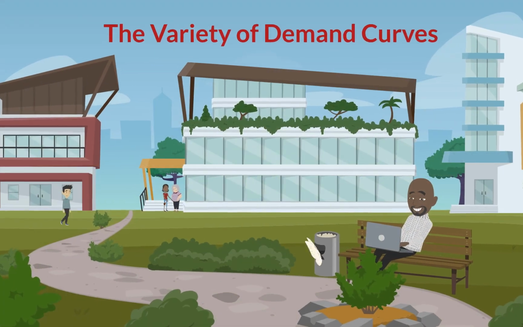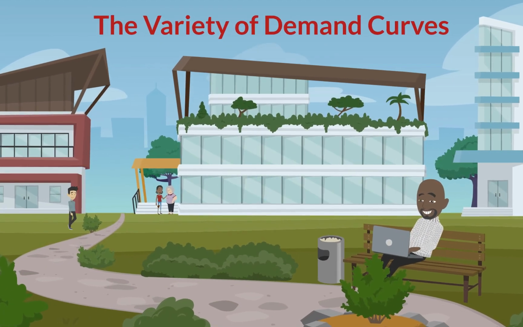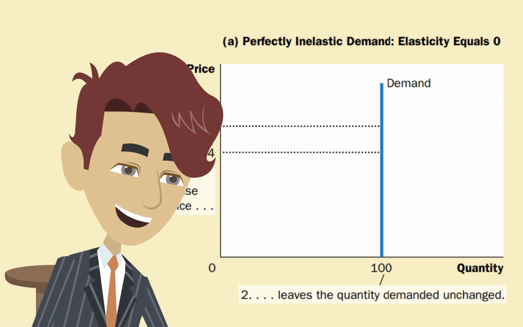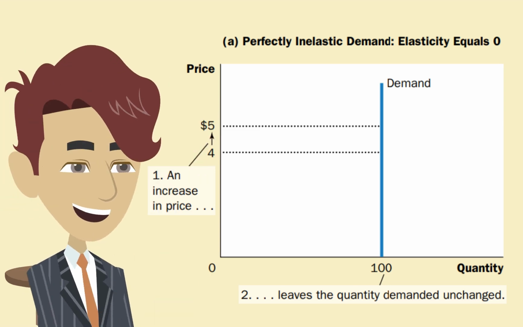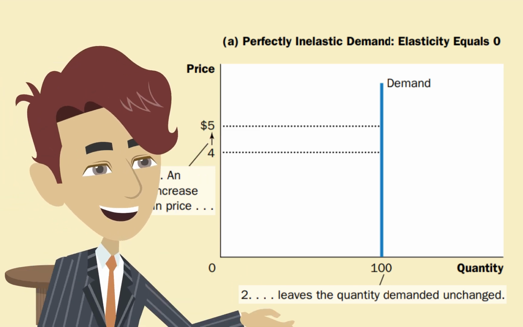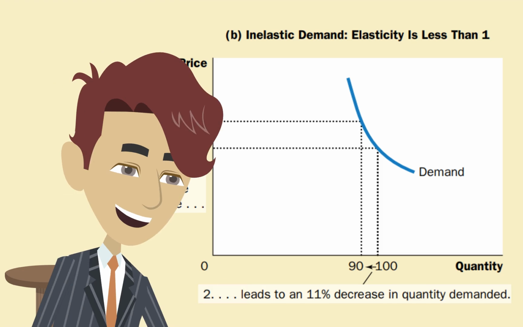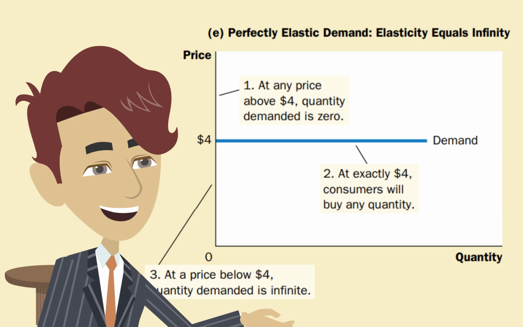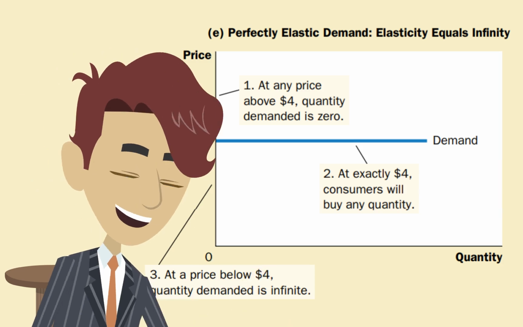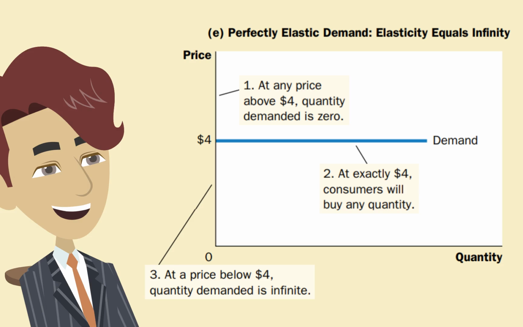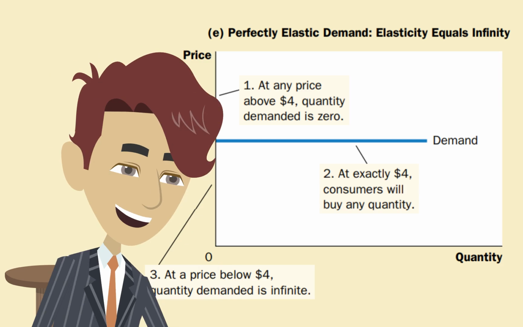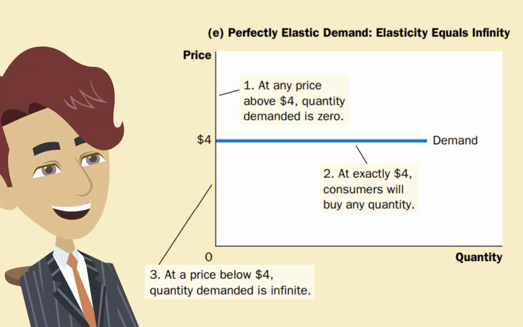The variety of demand curves. The following figures show 5 cases. In this case, regardless of the price, the quantity demanded stays the same. As the elasticity rises, the demand curve gets flatter and flatter. At the opposite extreme, demand is perfectly elastic. This occurs as the price elasticity of demand approaches infinity, and the demand curve becomes horizontal.